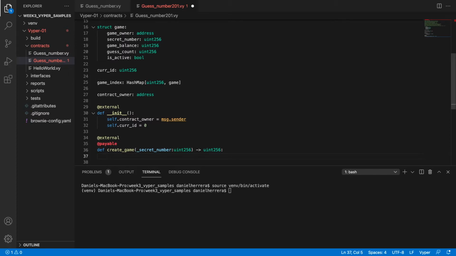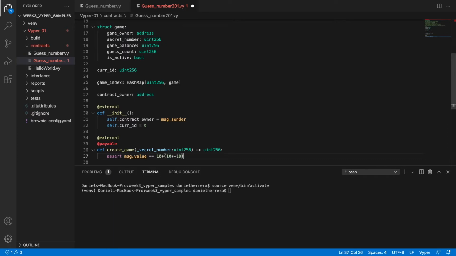Now we need some assertions here, so we're going to do that one pretty fast. We have to assert that the message value of whoever is creating this game is equal to 10 times 10 to the 18, which is 1 ether, times 10, that's 10 ether.